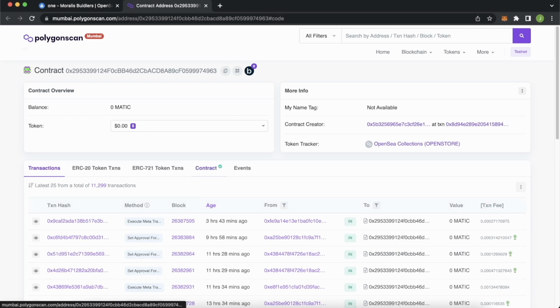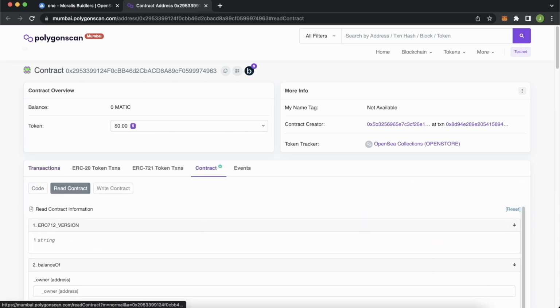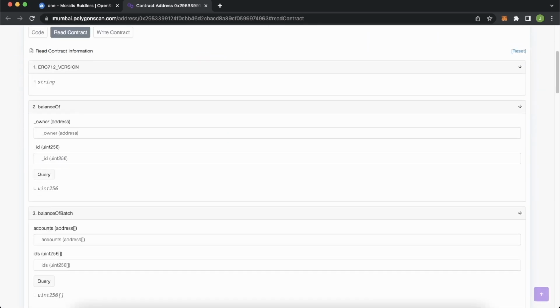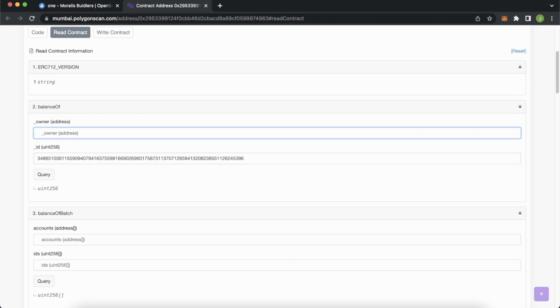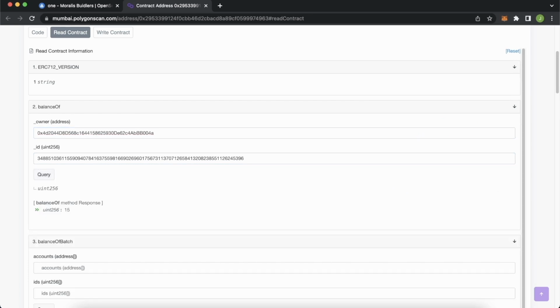If we go to the contract section and the read section on the contract, we have this function called balanceOf. And we can take our token ID and then take our wallet address from over here in MetaMask, paste it over here, and when we query, we get the balance of our wallet for this token ID that I showed you over here. So we get that 15 token balance.